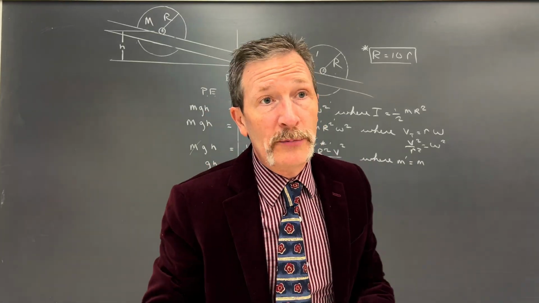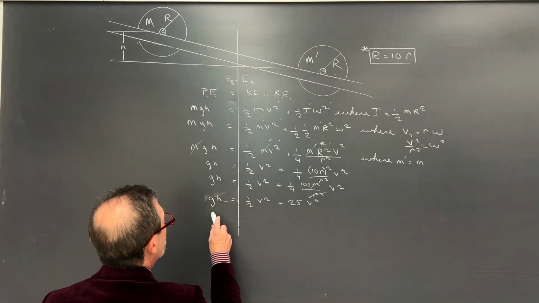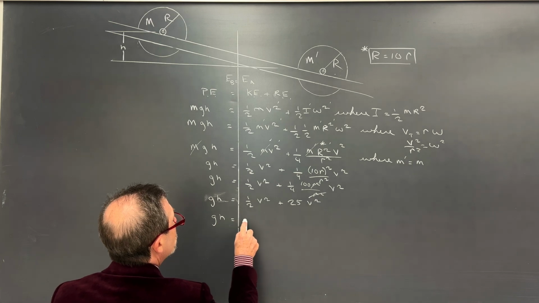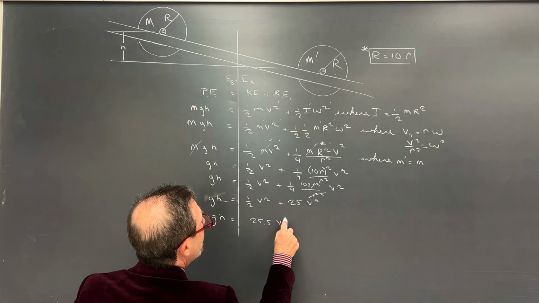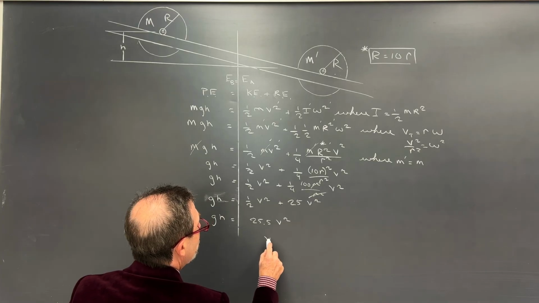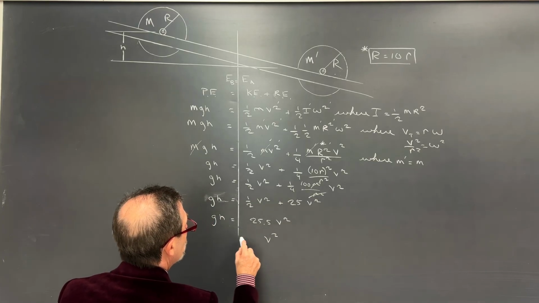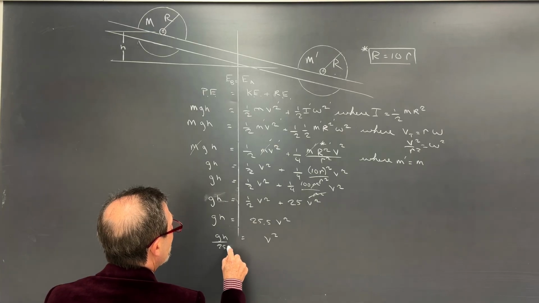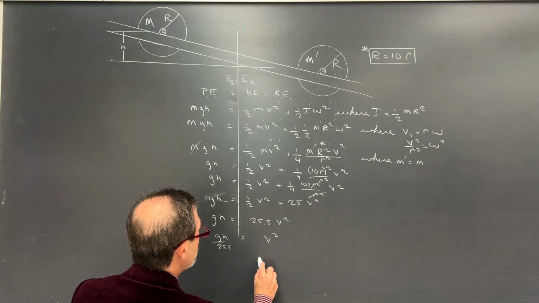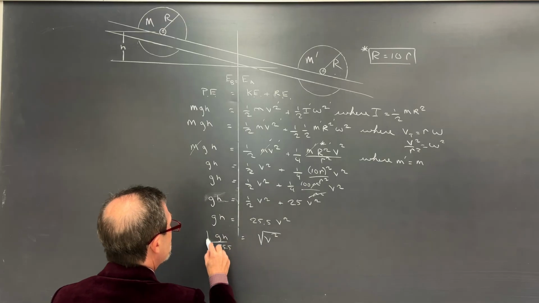That's 25.5. So let's go ahead and put that together. gh equals 25.5 v squared. v squared would equal our gh divided by 25.5. Square root both sides.